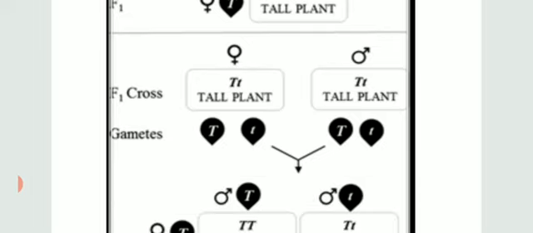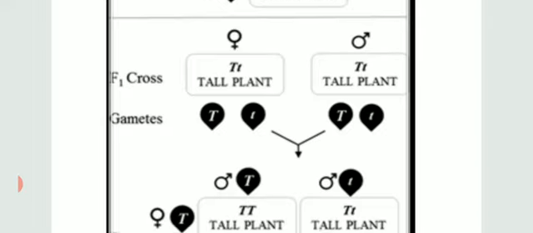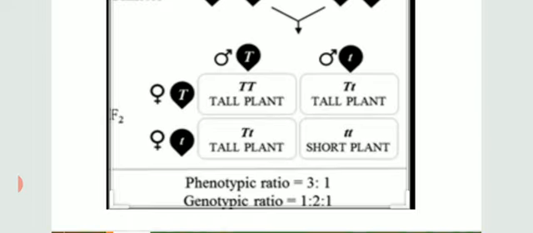When the F1 plants were self-pollinated with each other, means no cross pollination was done, what happened during this Punnett square? The outcome which came, we make a square, and in this you can see number 1 capital T capital T means pure tall plant. Then 2 are capital T small t means hybrid tall. And the last one is dwarf, that is small t small t.